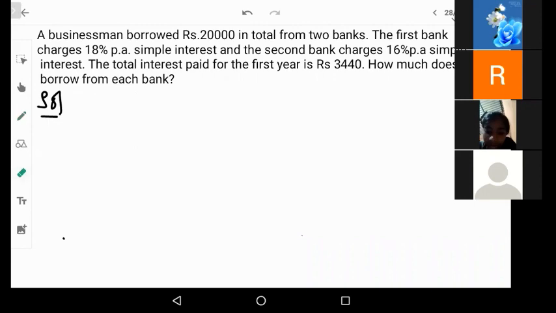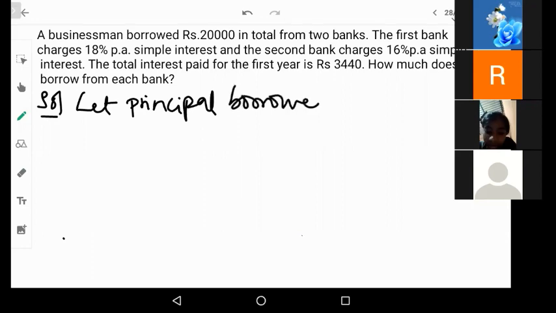Since we are supposed to find the amount from bank number 1 and bank number 2, principal borrowed from first bank, let us take it as X.